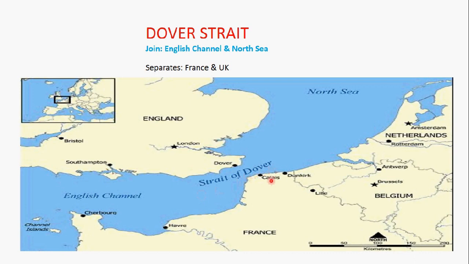On the land side, it separates France and UK. Here is France and other side is England. So England and France are separated by a small channel of water body that is known as Strait of Dover.